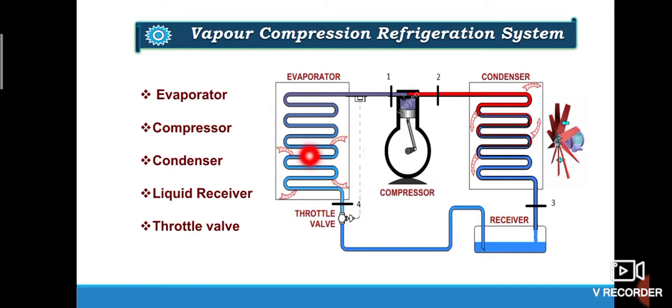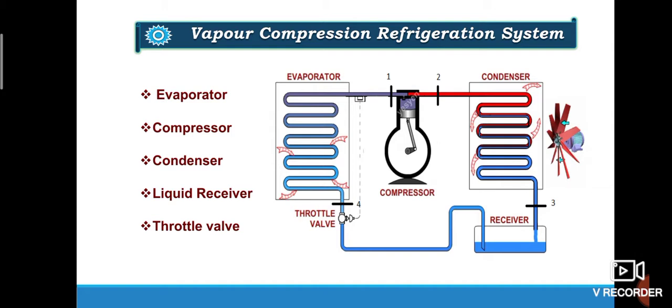Finally, the low pressure, low temperature refrigerant passes through the evaporator coil where it absorbs its latent heat from the cold chamber or from the brine solution at constant pressure and converts into vapor at state 1. It is again supplied to the compressor. Thus the cycle is completed. So this is how the vapor compression refrigeration system works.